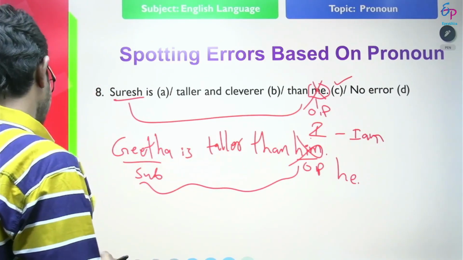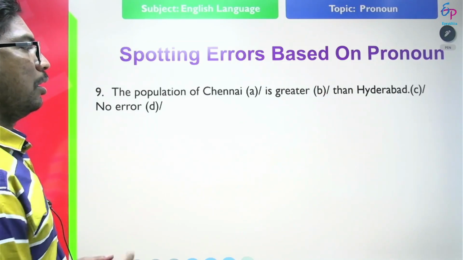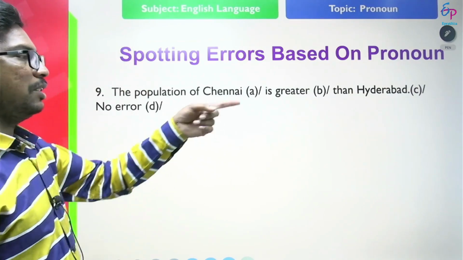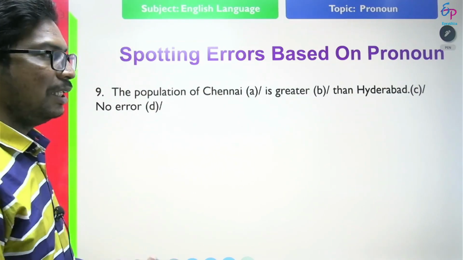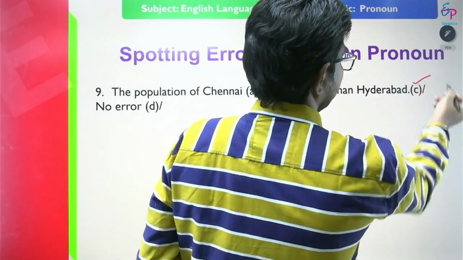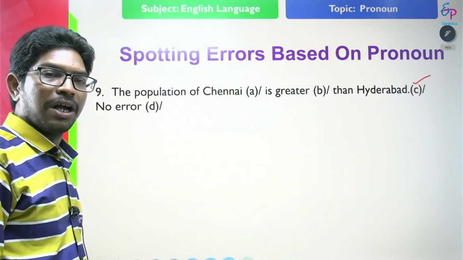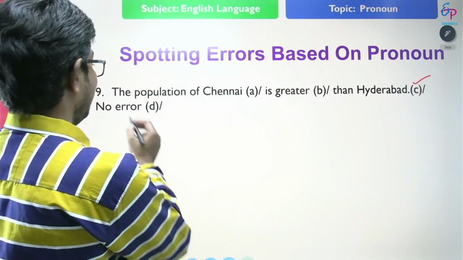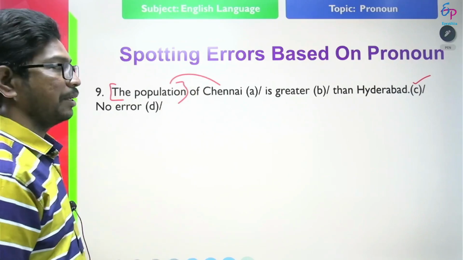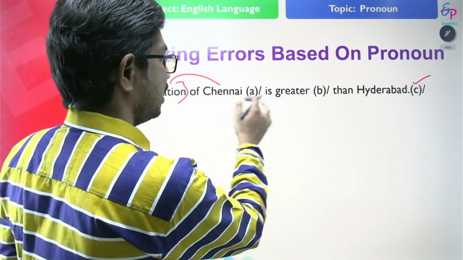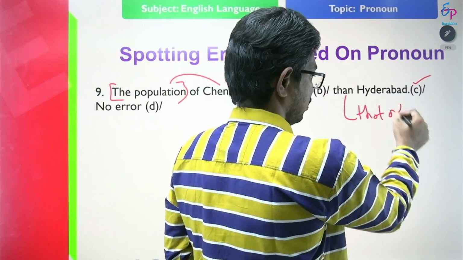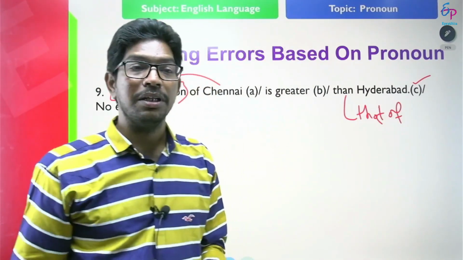So see the next question. The population of Chennai is greater than Hyderabad. In this statement, we find the error at C, because here we are talking about the population of Chennai. So the population of Chennai is greater than that of Hyderabad.